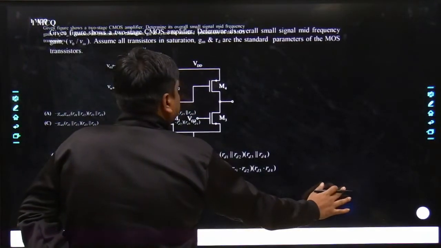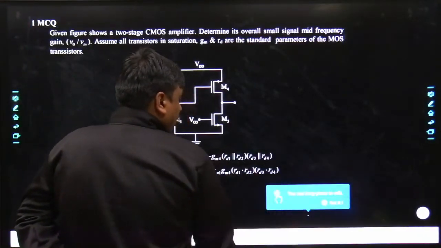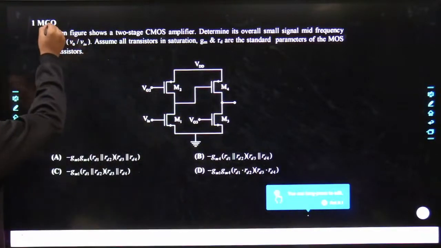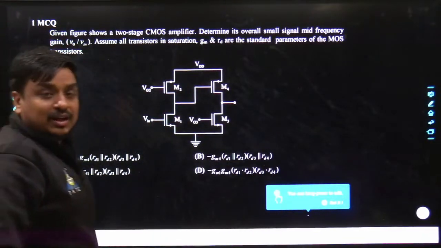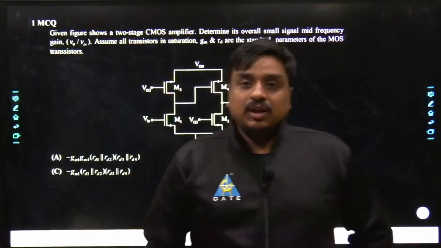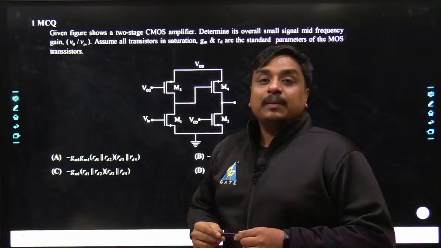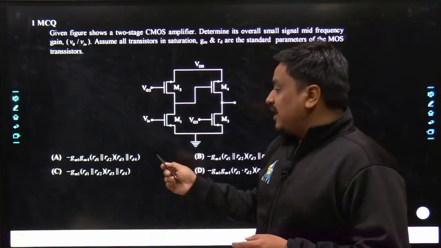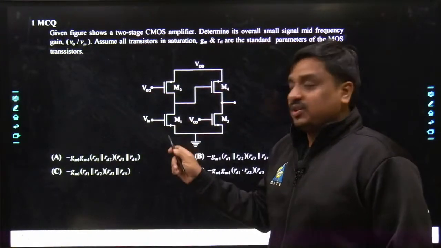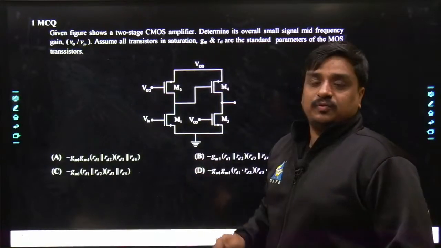Whenever I show the question over the digital board, always watch the top corner of the problem because it will give you the idea which type of problem it is. You can see very well, it has been written as MCQ, that means it's a multiple choice type of question. Only one answer would be the correct option out of the four given options.